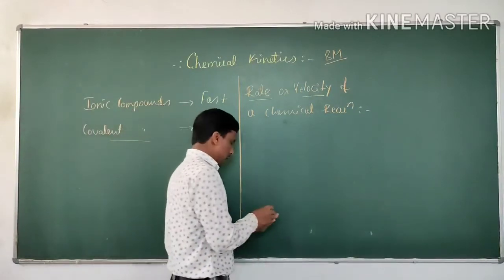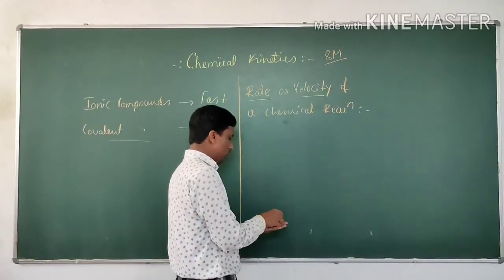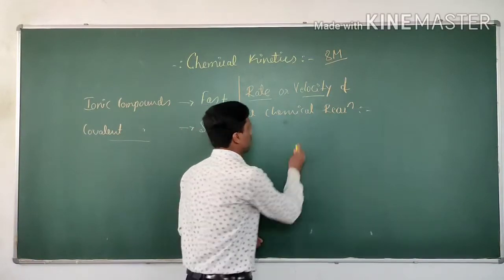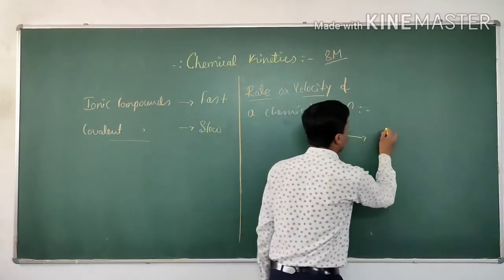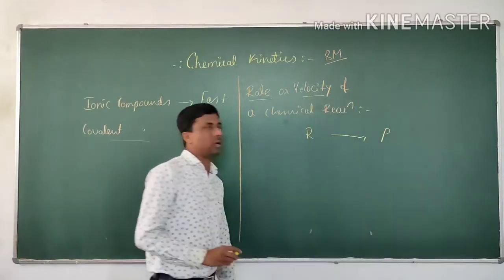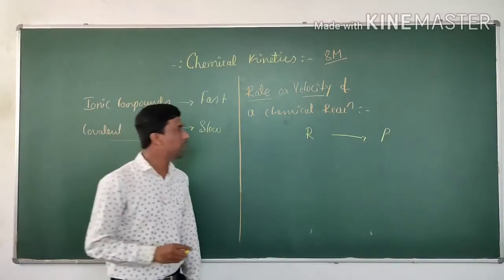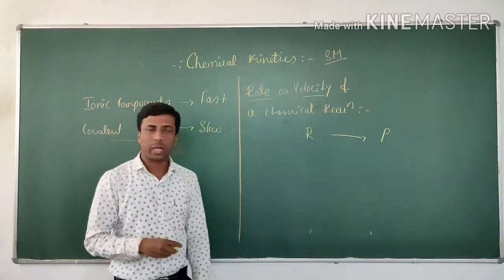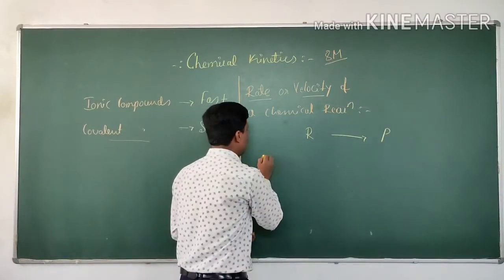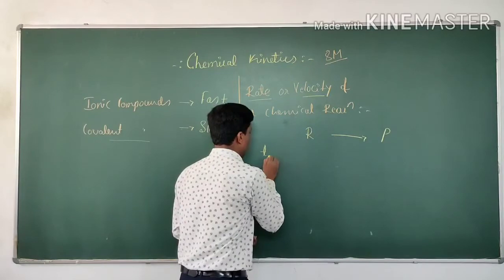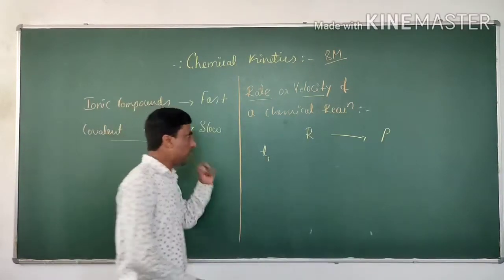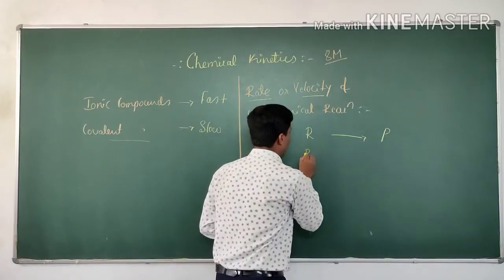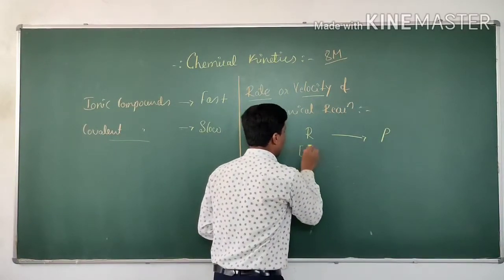In a reaction, what happens? Just assume a reaction here. R gives rise to P. What is R? Reactant. What is P? Product. At a time T1, here we are having R1.